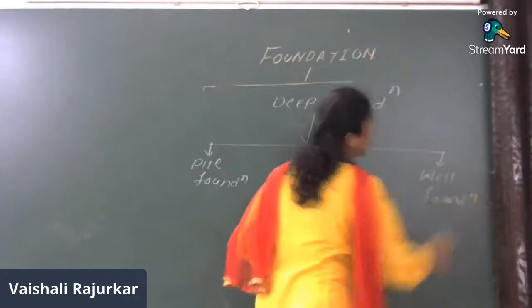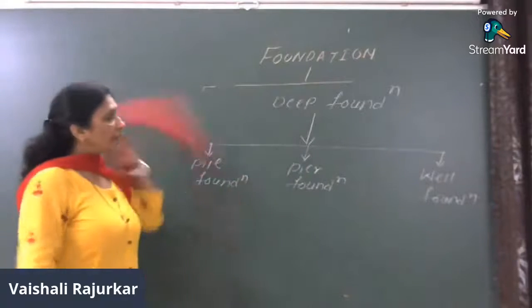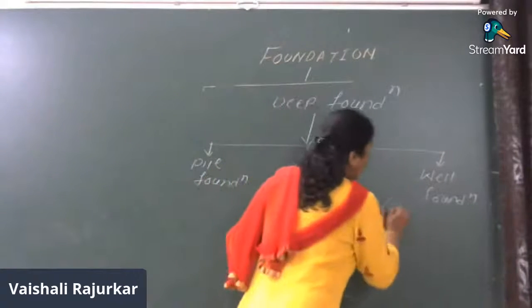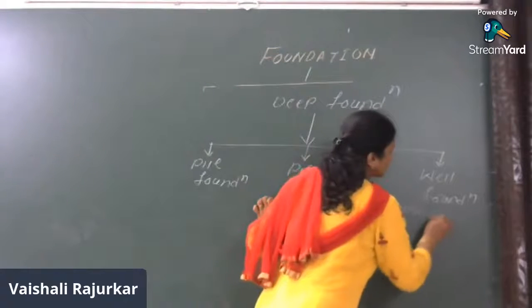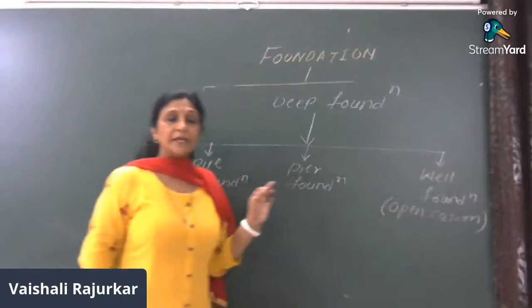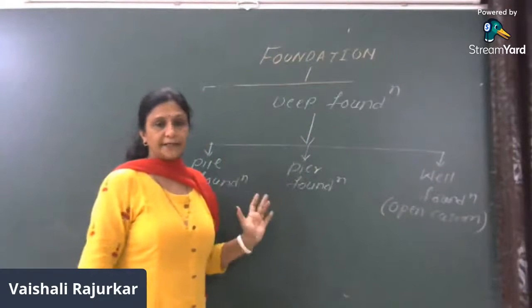So these are the 3 types of deep foundation, where the well foundation is the open caisson. This open caisson is well known by the name well foundation in India.